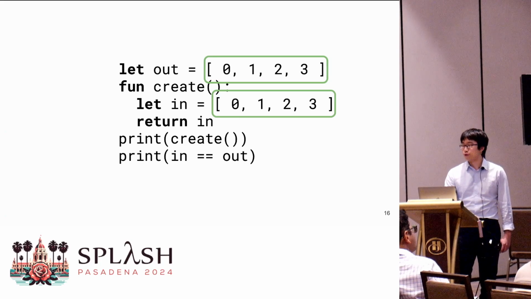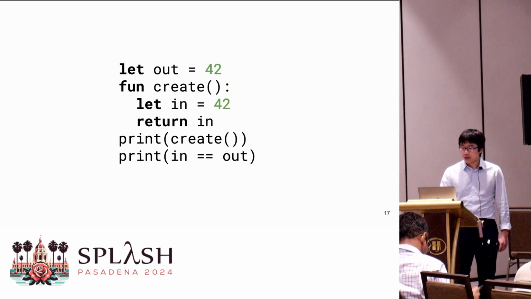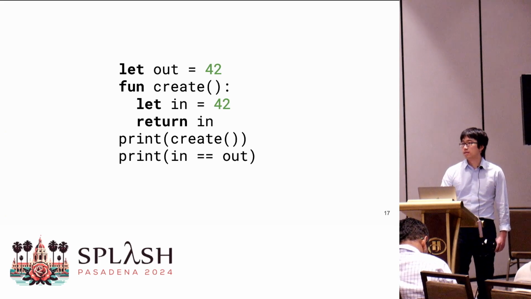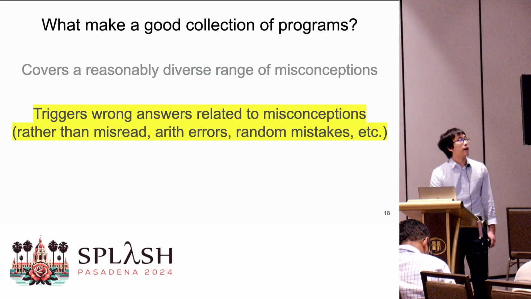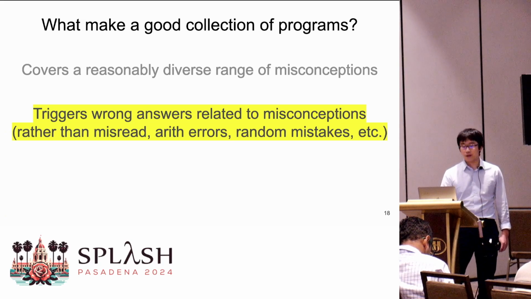And when you have too many irrelevant details in a program, students might be more likely to make random irrelevant mistakes. So in this example, it is probably better to replace the arrays with atomic data, like 42. So we also want to make sure that the programs trigger wrong answers that are tied to semantic misconceptions rather than other mistakes or those due to cognitive load.